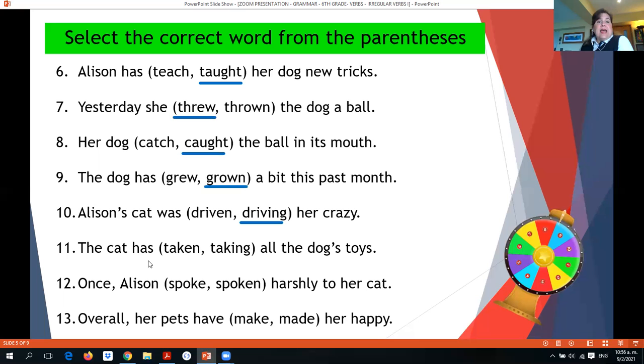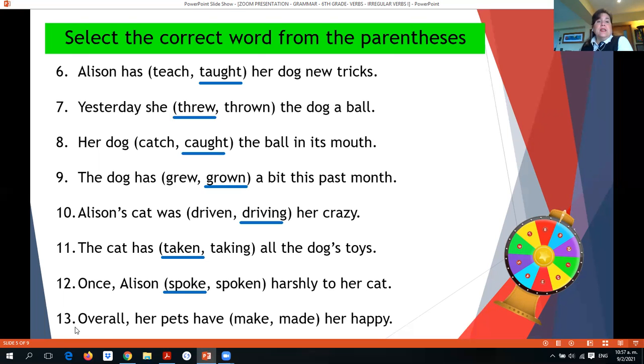Number 11, the cat has, and we have taken and taking, all the dog's toys. And we have the helping verb have, so we have to choose the past participle form, so it's taken. So the cat has taken all the dog's toys. Number 12, once Allison, and we have spoke or spoken harshly to her cat. We don't have a helping verb here, so we choose the past form. Once Allison spoke harshly to her cat.